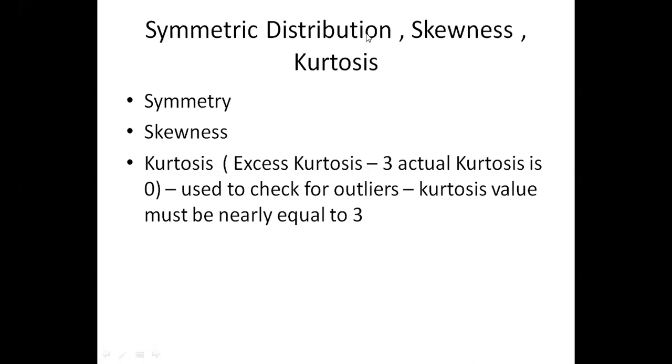Anyone? By using box plot. Q3 minus Q1, the formula. So to find the interquartile range, we use Q3 minus Q1. This is what we understood. So we remove the outliers. After removing the outliers, our data is perfectly normal, so that we can start answering the next question. This is all about descriptive statistics. Next comes something called kurtosis.